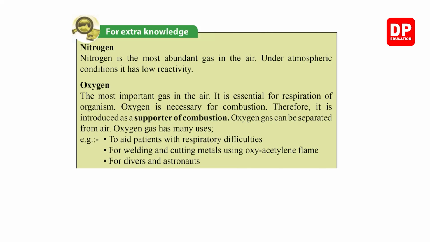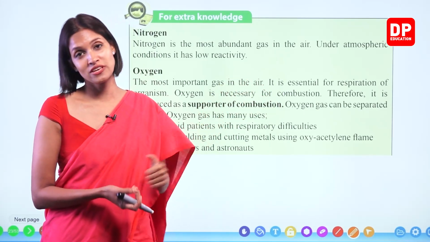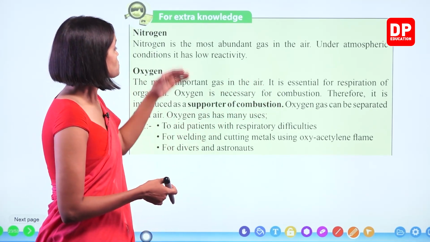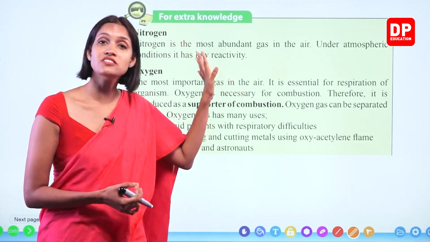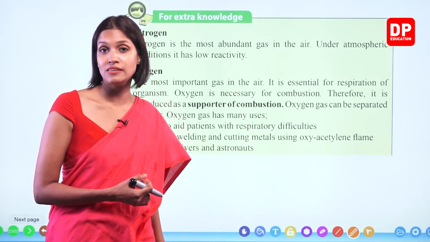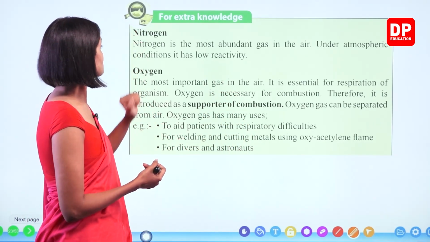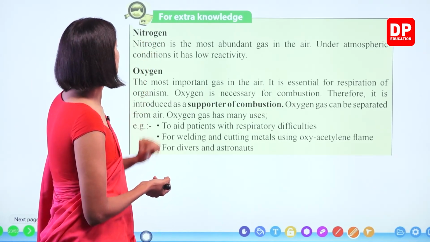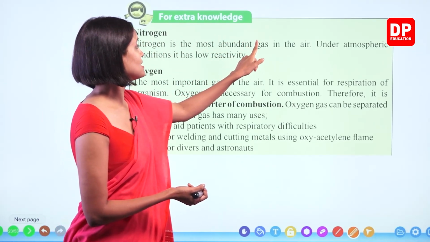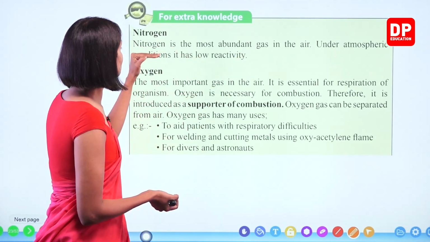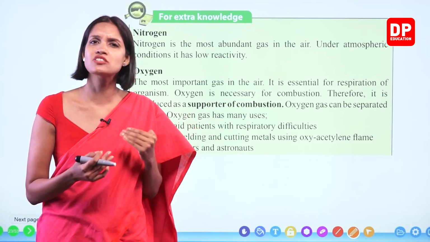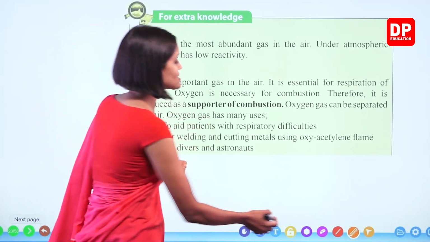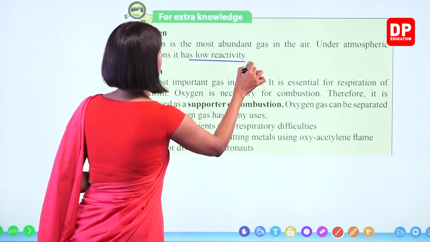Right. So on the extra knowledge part, the importance and the factors about these different gases in the atmosphere are given. Even though they are given in the extra knowledge part, this is very important. Therefore, we are going to learn these things too. Okay. So the most abundant gas is nitrogen. Nitrogen is the most abundant gas in the air. Under atmospheric conditions, it has low reactivity, which means under normal conditions, nitrogen does not react much. Okay, it is less reactive.